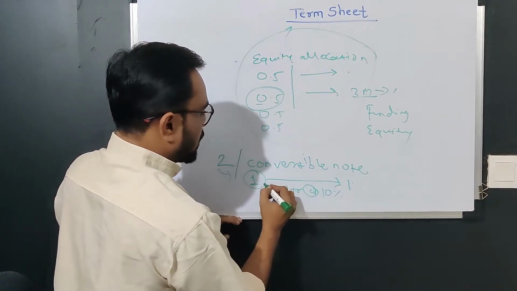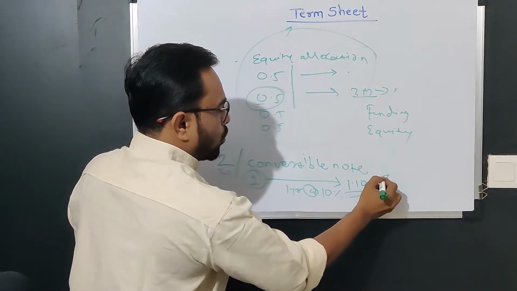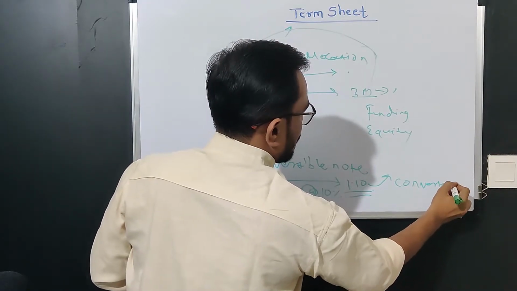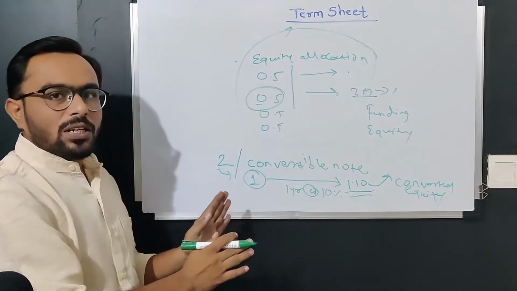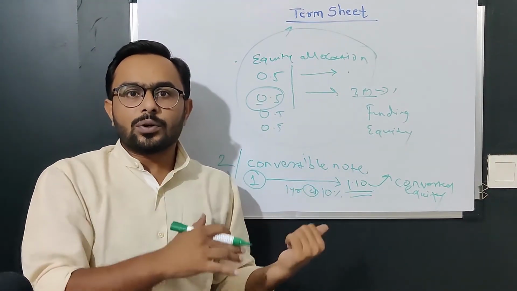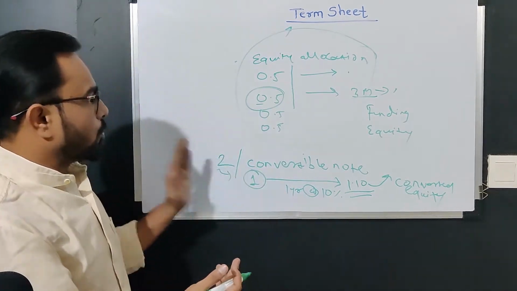That means after 1 year 1 rupee will become 1.10, and now this would be converted into equity. So we have to mention when we are going to convert the debentures into equity, which we call convertible notes, and all the things related to convertible notes you need to mention.